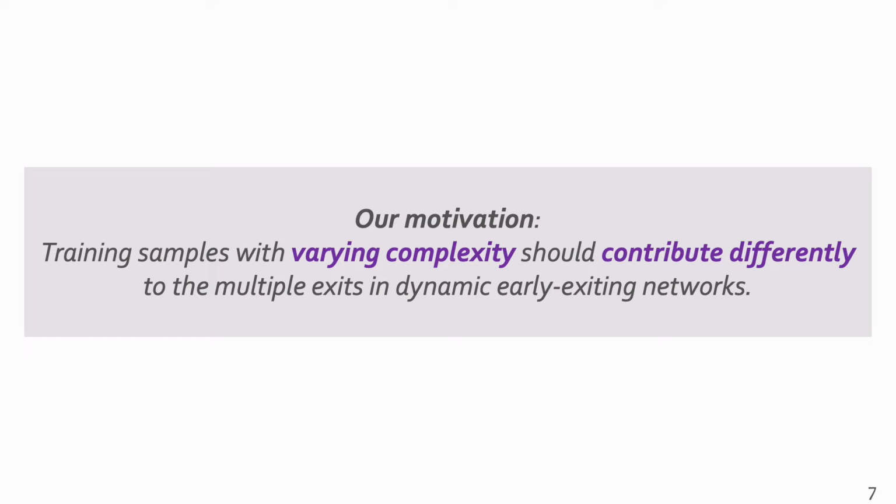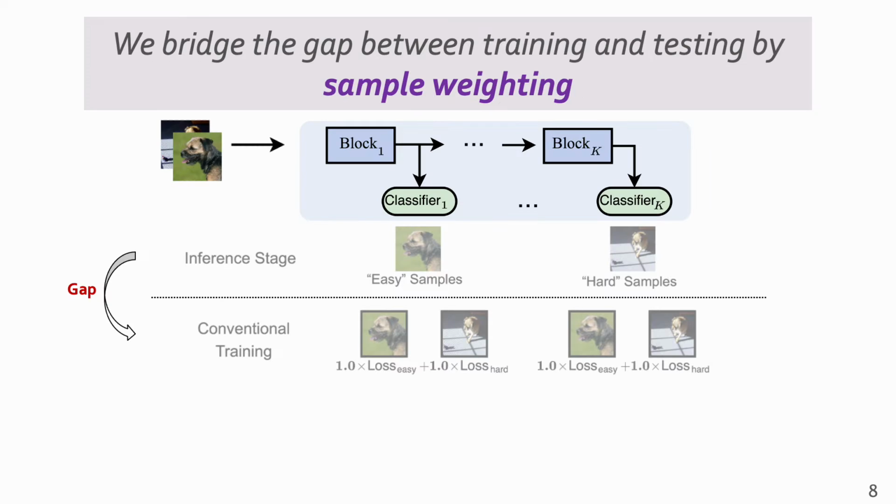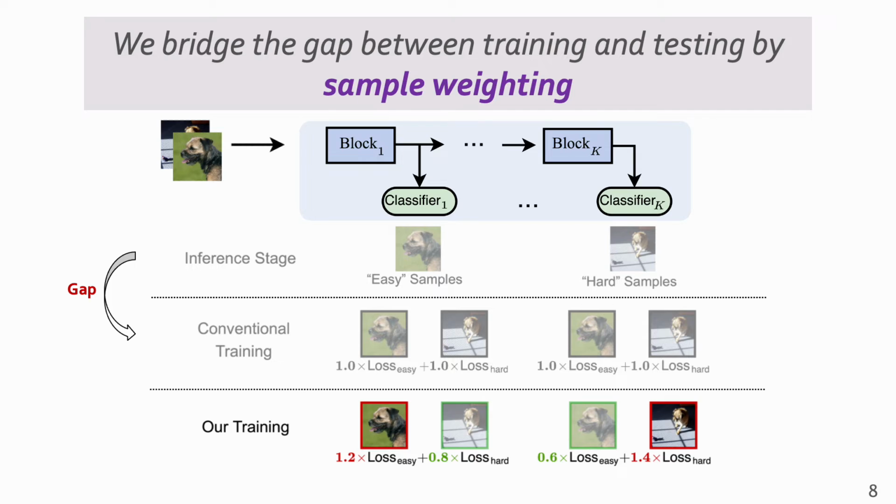Our motivation is that training samples with different complexity should contribute differently to the multiple exits in dynamic early exiting networks. To bridge the gap between training and testing, our basic idea is learning to weight the training loss for different samples at each exit. In this way, different samples could be emphasized by different exits in training.